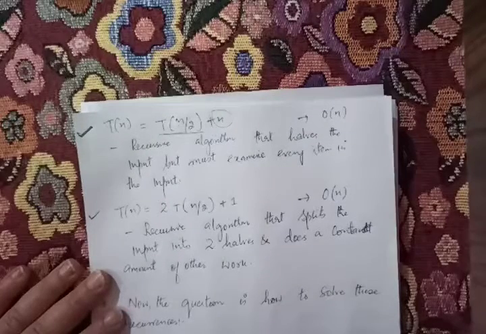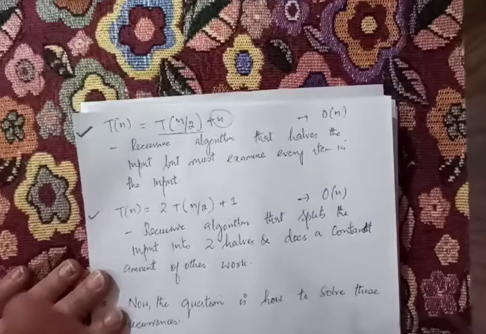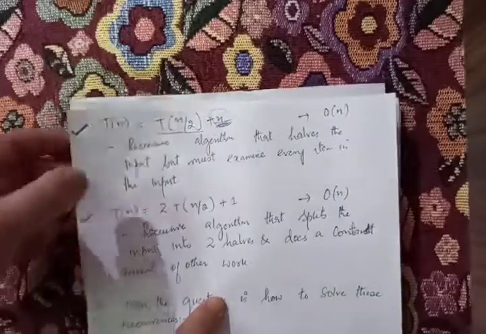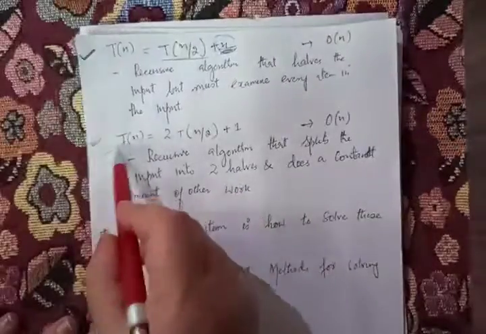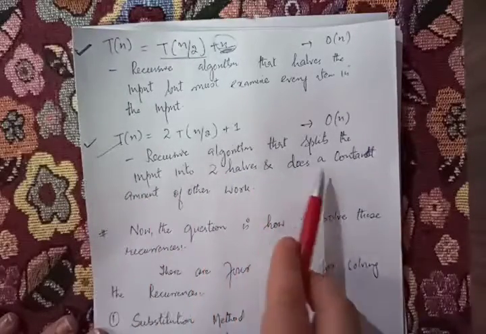For example, if you want to sort a list of elements using merge sort or quick sort, you divide the list into two halves, maybe of unequal sizes. It is not necessary that a list gets halved into equal sizes, but you have to examine each and every element because you want to sort it. Similarly, this is one more recurrence where a recursive algorithm splits the input into two halves and does a constant amount of other work.